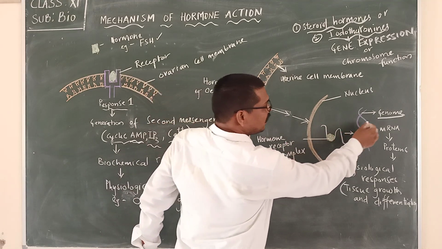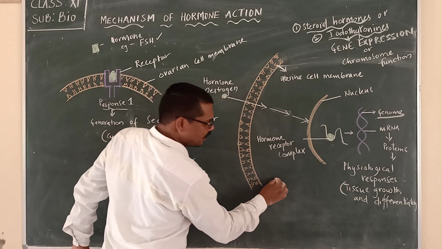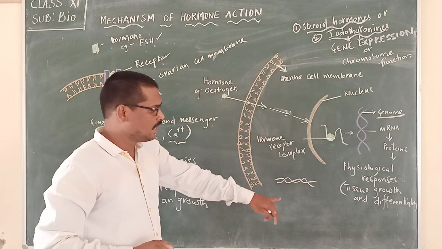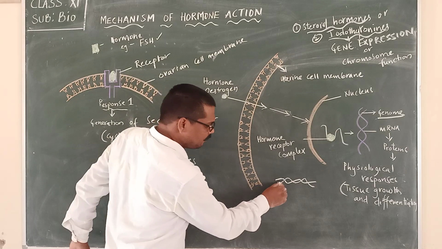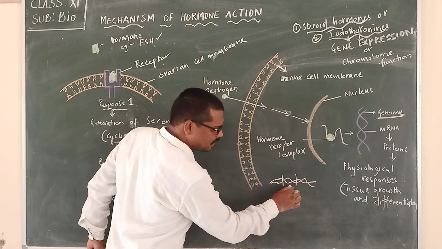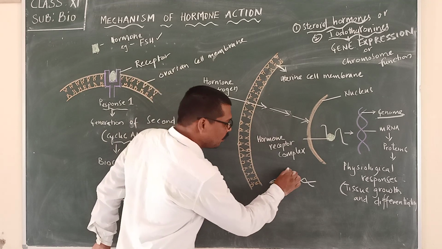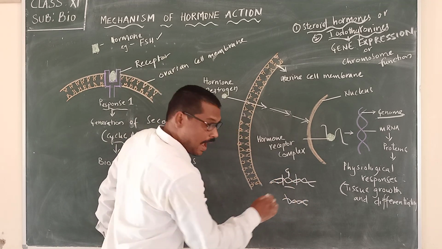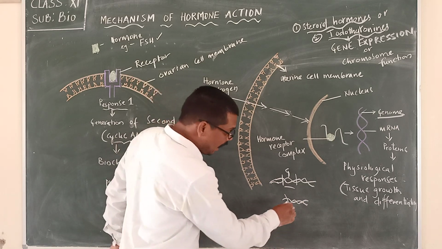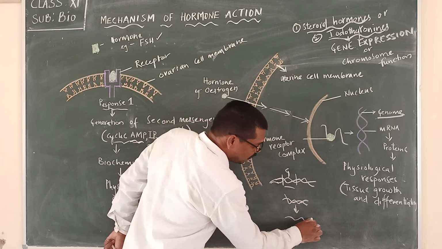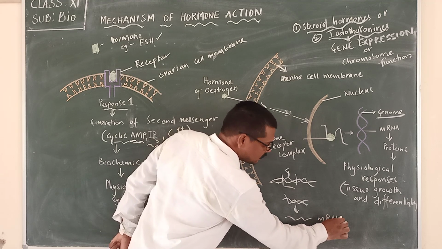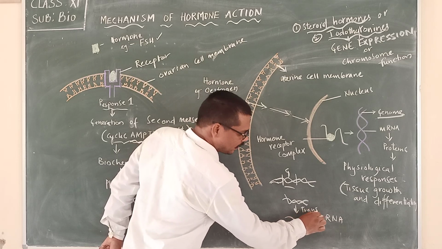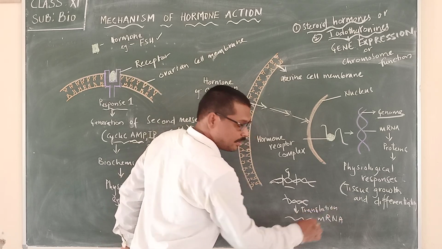How? When it binds, it is now bringing up changes in the DNA. Suppose this is the DNA. So it is regulating the expression of the genes. Suppose this is the long DNA, this small piece of DNA can be called what? Now a gene. This small piece of gene now synthesizes a strand called mRNA, by a process called translation.